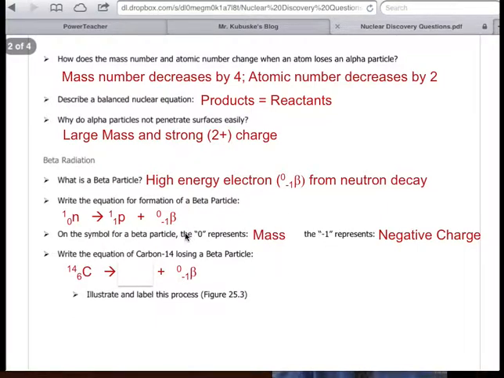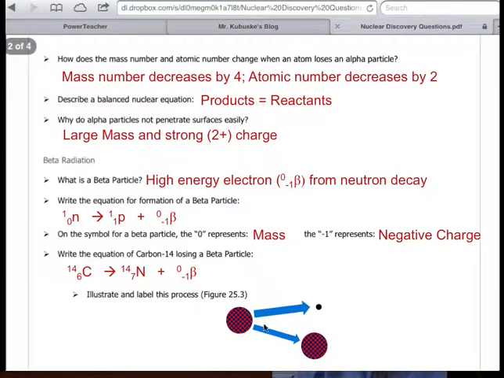So let me show you the equation for carbon-14 breaking down into a beta particle. Remember, it's just simple subtraction here if they're on opposite sides of the arrow. 14 minus 0 will still give me 14. 6 minus -1, it sounds weird when you say minus minus, will give me an atomic number of 7. So carbon actually becomes nitrogen. It moves up the periodic table instead of down like on the alpha particle one. Okay, and it becomes nitrogen 14, which also is radioactive and will also lose particles.